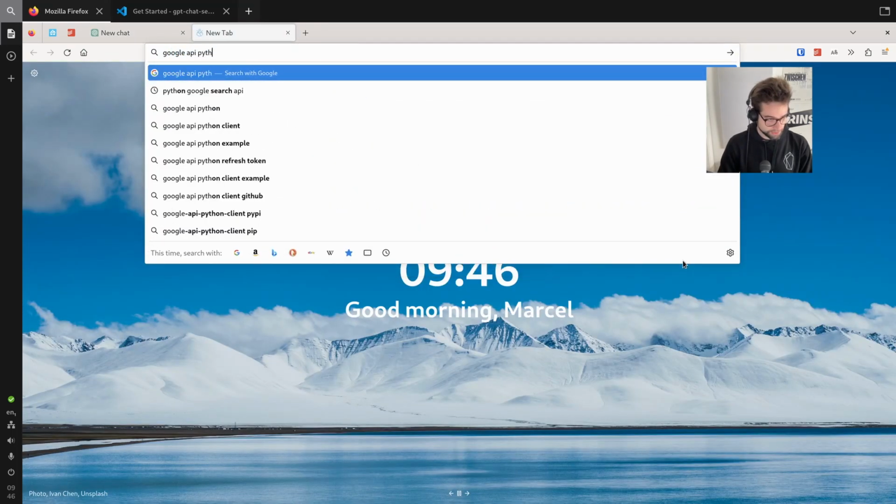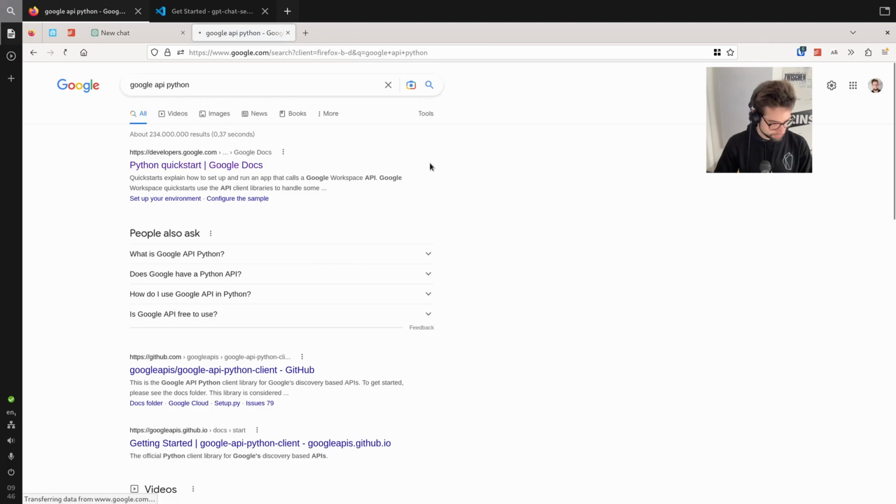Google API Python, no? Okay, Marcel from the future here. At this point, I took quite some time to figure out which package to use to do the actual web searches. It's a bit boring, so I'll just skip over it. In the end, Google does not have an API, or at least an easy to use API that you can use in Python to get search results, but Bing has one, and we're going to use that. They don't have a Python package, but they can do HTTP requests, so that's what we will use. So I'll skip forward to that realization.